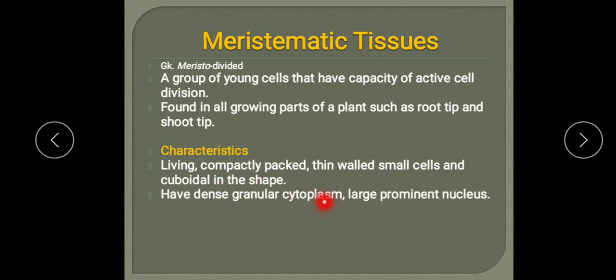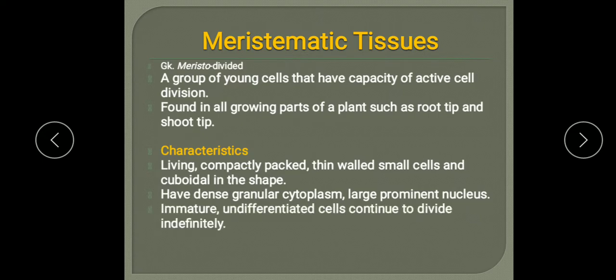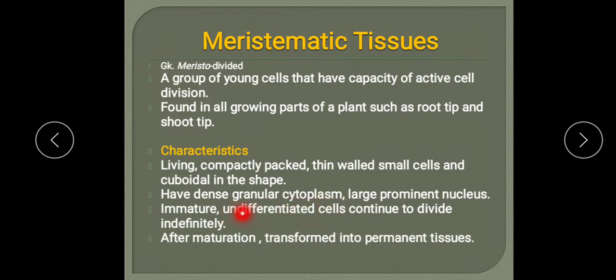They have granular cytoplasm, meaning cytoplasm with granules, and dense. A large prominent nucleus is present in them, and the cells are immature. Undifferentiated cells continue to divide indefinitely. Undifferentiated means work is not allotted to them, functions are not given to them. So they are undifferentiated, with no particular function. They have one function only, they divide continuously. So similar in shape and with one function only, to divide continuously.